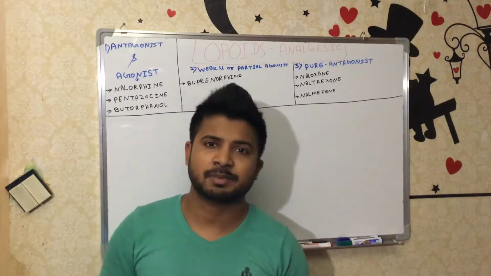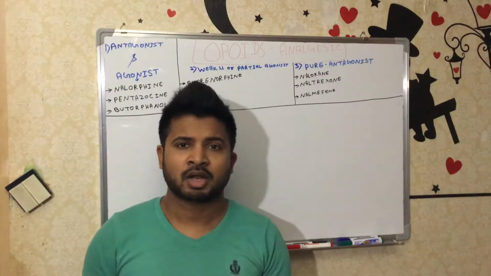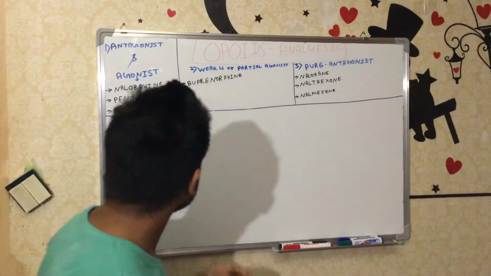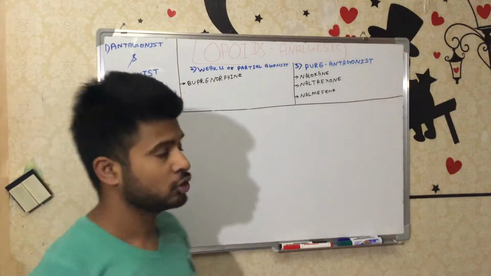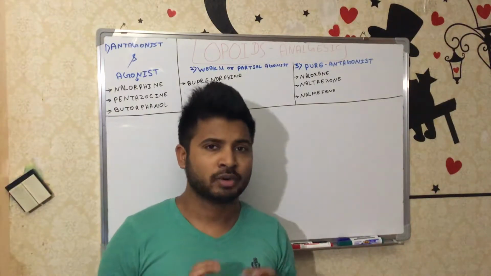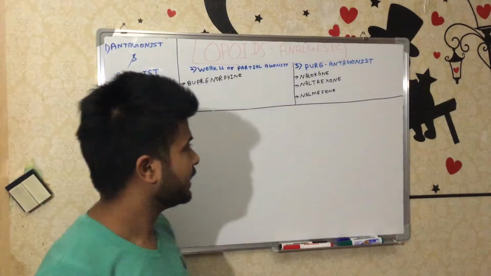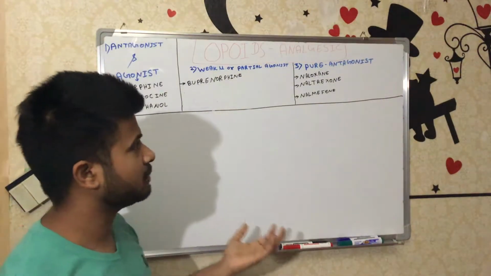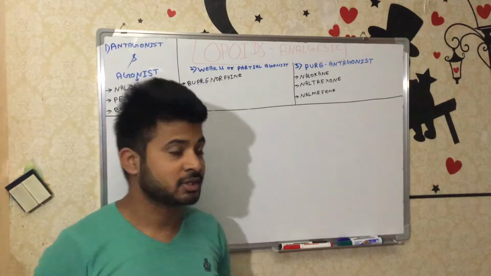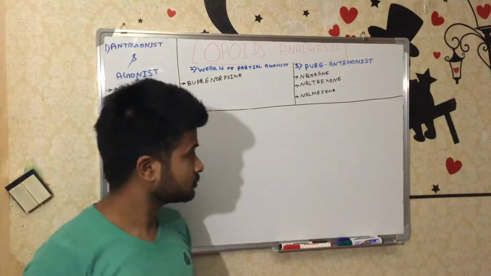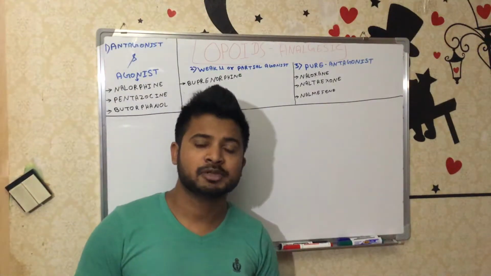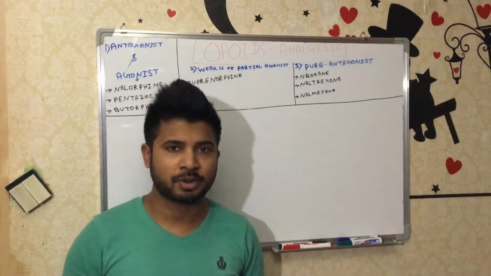For example, we have three receptors: delta, kappa and mu. One drug, for example nalorphine, blocks the mu receptor and stimulates the kappa receptor. We will discuss drugs like that, and then finally the treatment of acute poisoning. If a person has opioid poisoning, which drug do we have to give? That is the pure antagonist, which completely blocks the mu receptor, kappa receptor, as well as all opioid receptors.